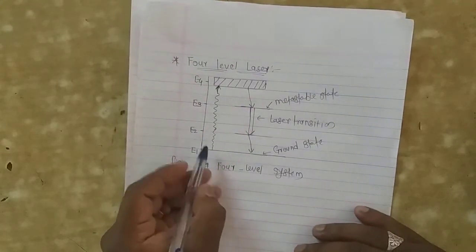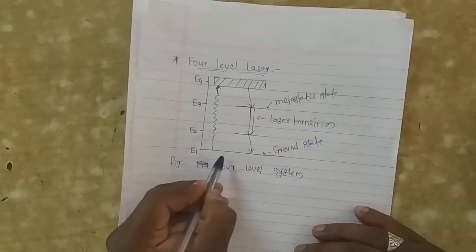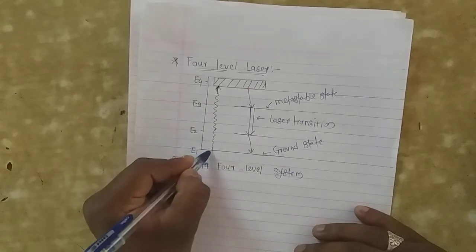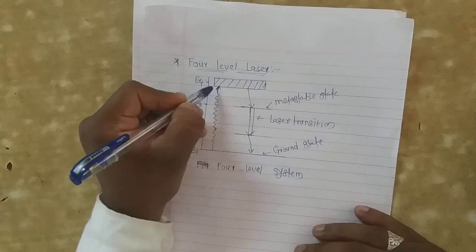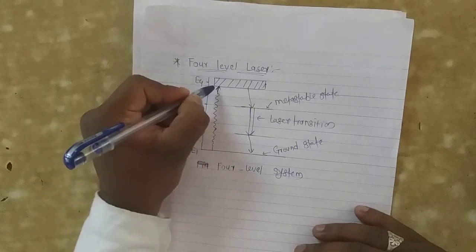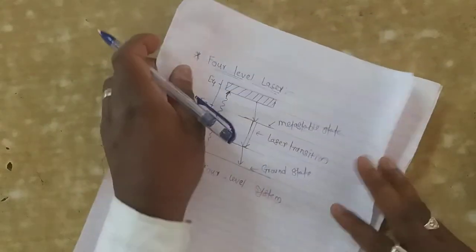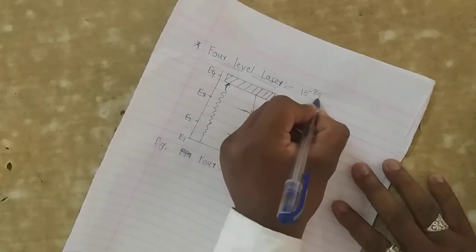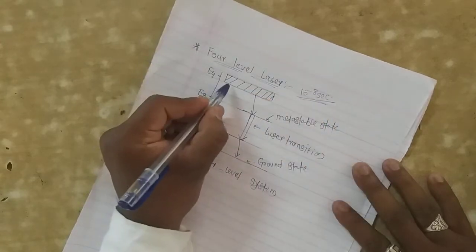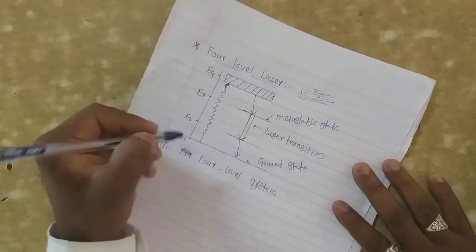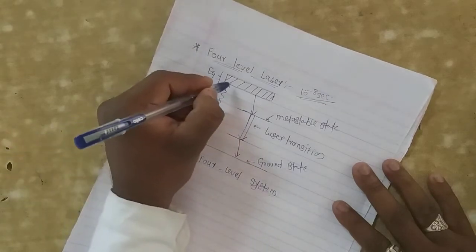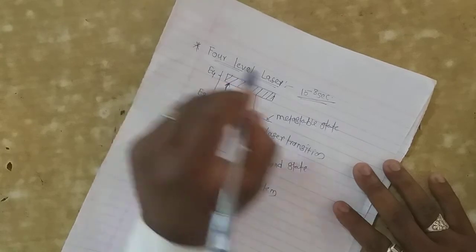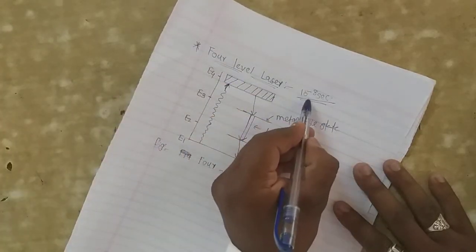In the four-level laser system, atoms in the ground state absorb the incident photon energy and jump into the excited state, that is, energy level E4. But at energy level E4, the lifetime of atoms is 10 raised to minus 8 second. The atoms stay in that excited state, the pumping level, only for 10 raised to minus 8 second.